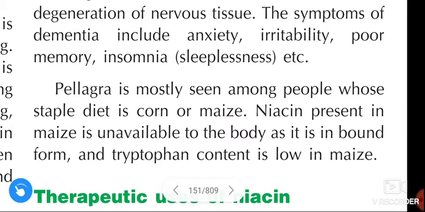Next, I am going to upload the video of therapeutic uses of niacin. Guys, if you want to watch the deficiency symptoms of any other vitamin, that is A, C, D, E, K and the B complex vitamins, that is in my channel. Check that one. Mostly it comes as a 5 marks question.